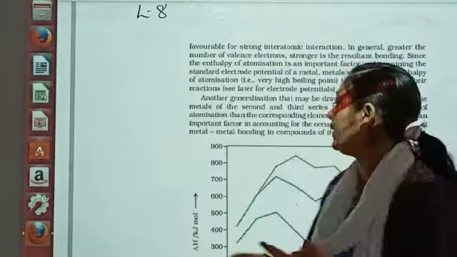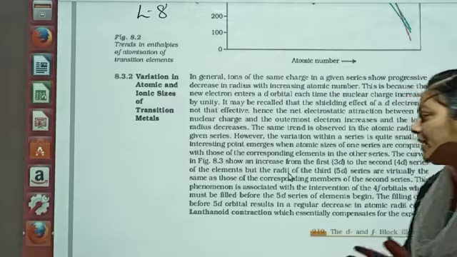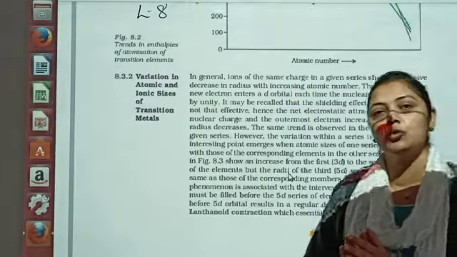Second thing, poor shielding effect. So this also supports the contraction here, and that is why we call it lanthanoid contraction. So whenever lanthanoid contraction is asked, you have to give these two keywords.